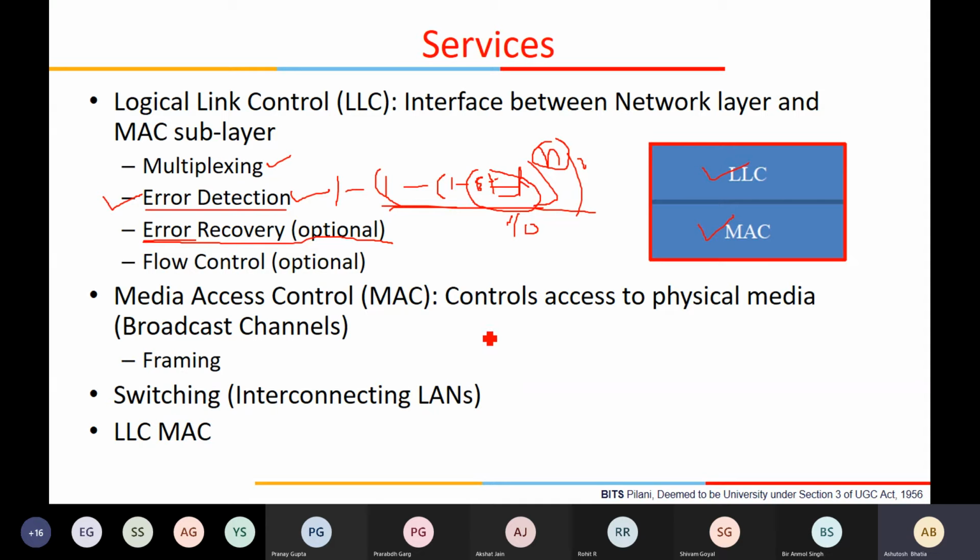Have you seen any such mechanism at any layer till now? Anybody? Please respond. No, sir. Okay.